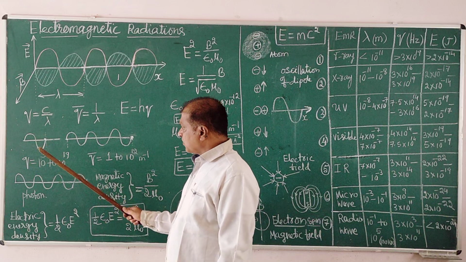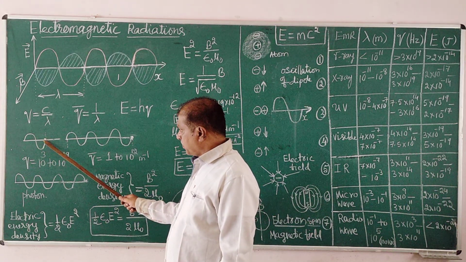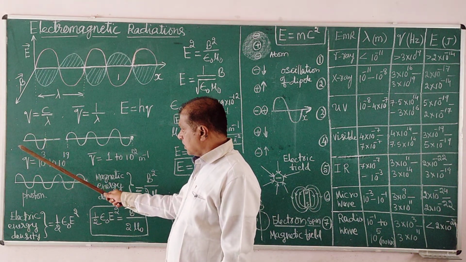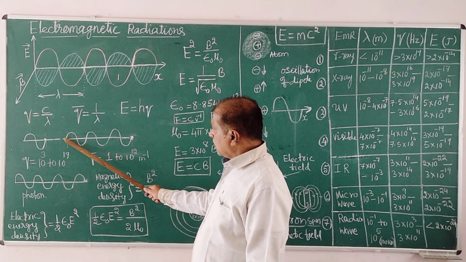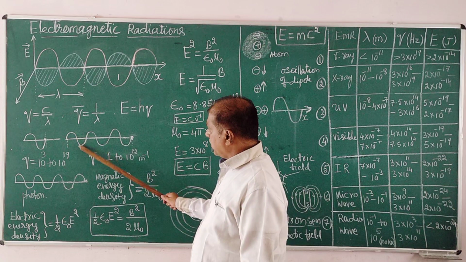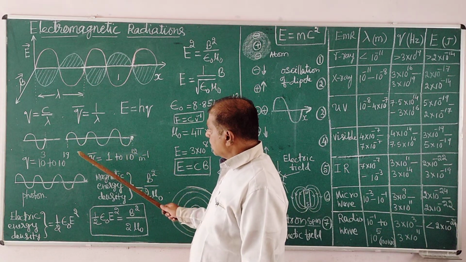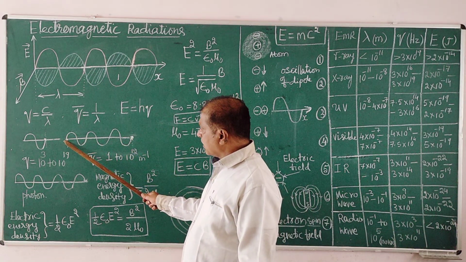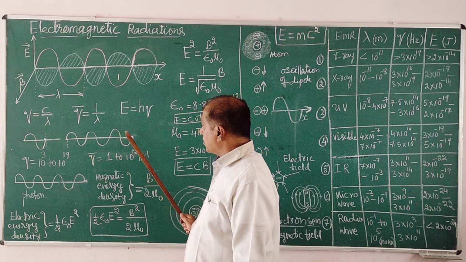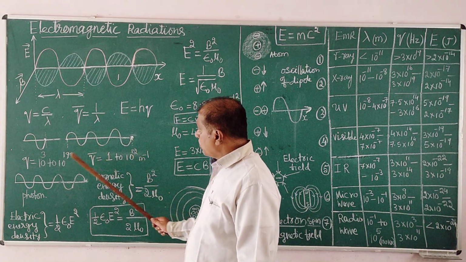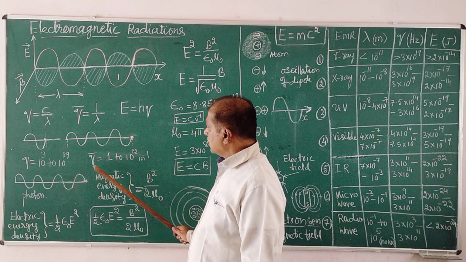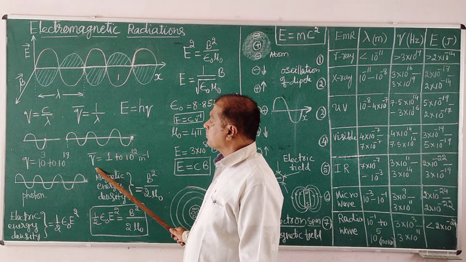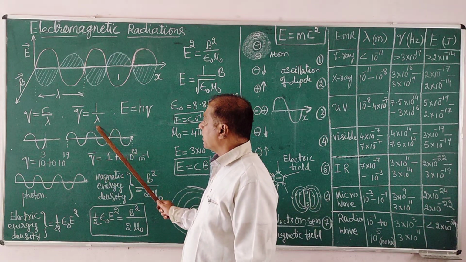Here, in terms of time, at one particular point along the line we are talking about this. Here, the line is along which a wave is traveling. If you take a line of exactly unit length, 1 meter, how many such waves are present in 1 meter is called the wave number. It is taken as 1 by lambda.